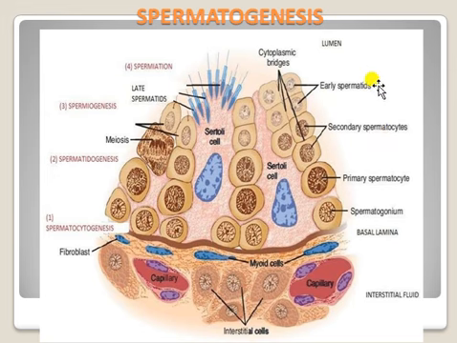Then these spermatids form the sperm. Thus sperm enter into the lumen. Already I said that this is the entire one vessel.